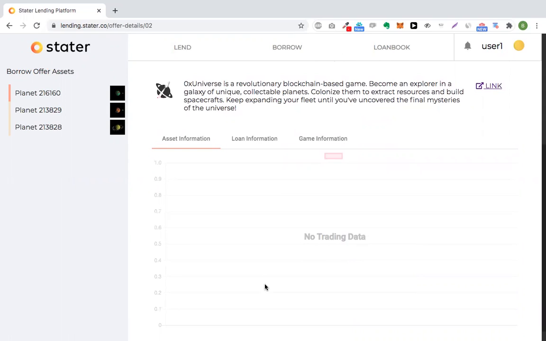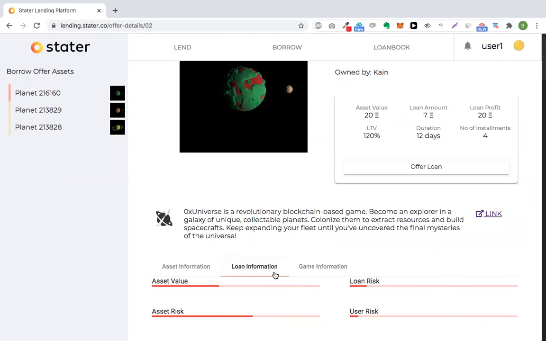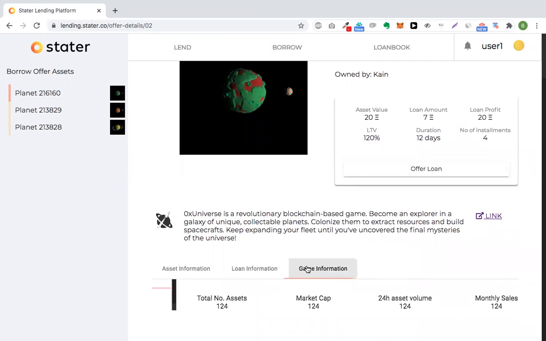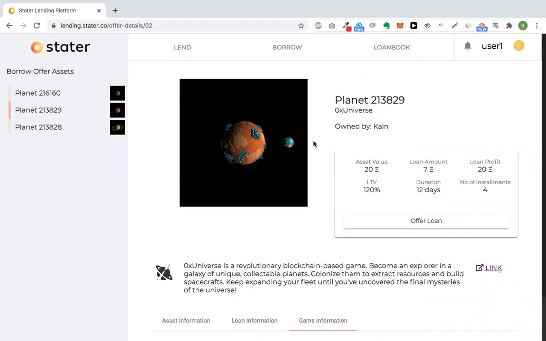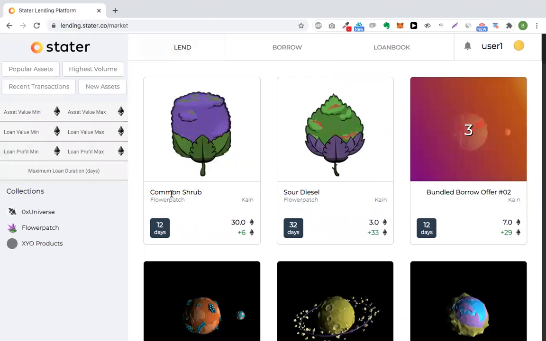And here we will basically see the trading history. If there is some trading history for that specific asset, we can also see some information about the loan and some global information about the specific gain. And if everything is okay for me as a liquidity provider, I can offer the loan. And of course, the loan package will be active, and the repayment will begin from the borrower's side.